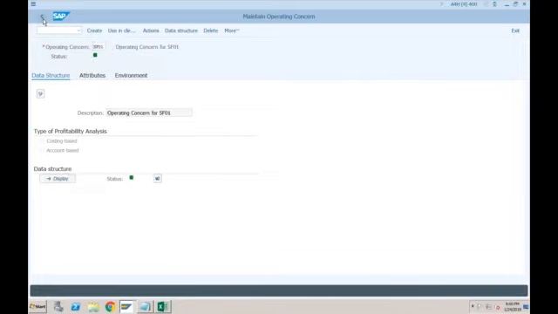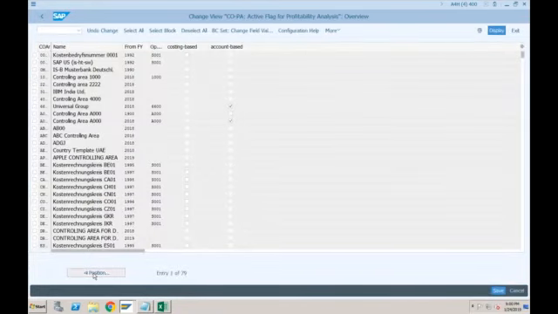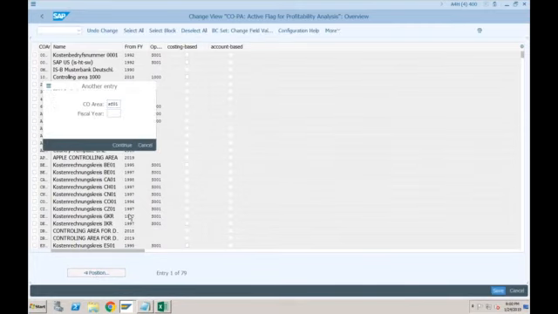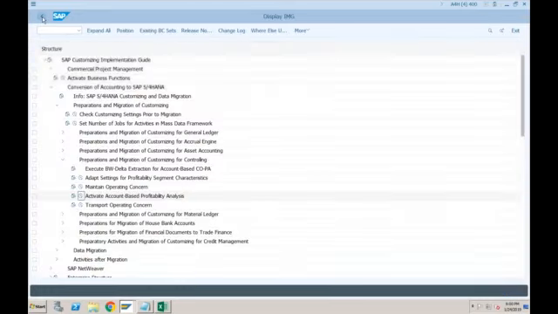And then activate account-based profitability analysis is also okay. What it is showing, the year for SF01, it is activated from 2018, so it is correct. I don't think anything is left in the configuration.